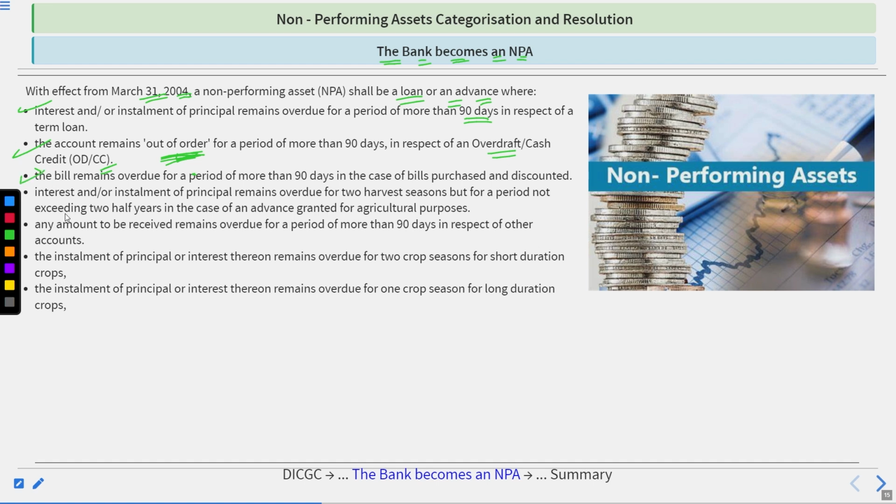Third, the bill remains overdue for a period of more than 90 days in the case of bills purchased and discounted, which means the money has not been paid. Fourth, the interest or installment of principal remains overdue for two harvest seasons, but for a period not exceeding two half years, in the case of an advance granted for agricultural purposes. Then, any amount to be received remains overdue for a period of more than 90 days in respect of other accounts. The installment of principal or interest thereon remains overdue for two crop seasons for short duration crops. The installment of principal or interest thereon remains overdue for one crop season for long duration crops.